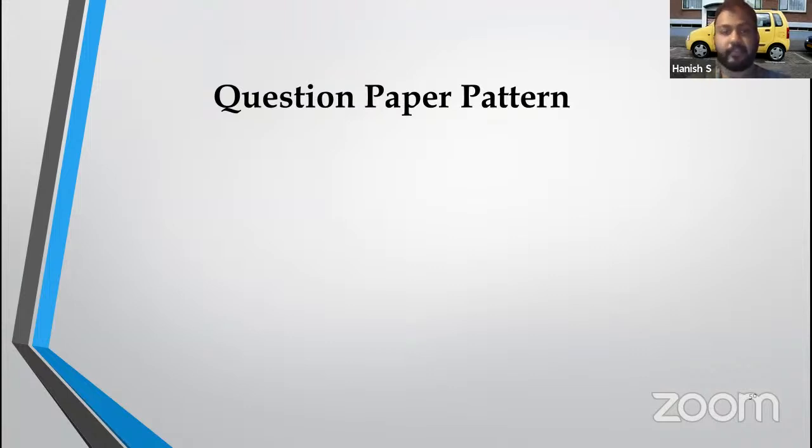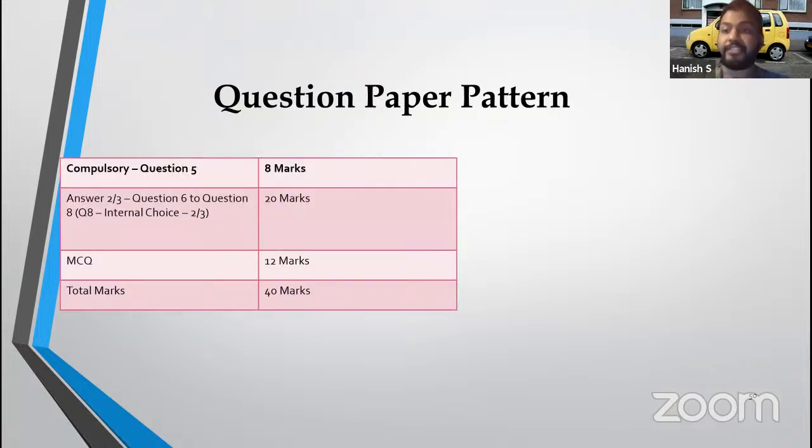How does it look? We should not be surprised on the day when the exam paper is given to us. We should be a little aware of how the question paper is going to look. Question number 5 is compulsory. It is for 8 marks. What happens to question number 1, 2, 3, 4? Our sir is going to take care of that, right?